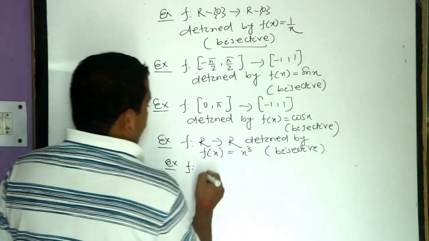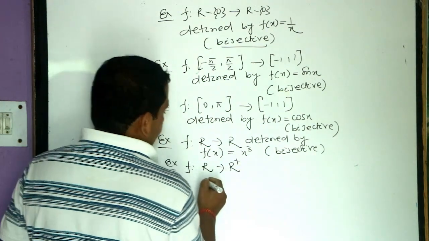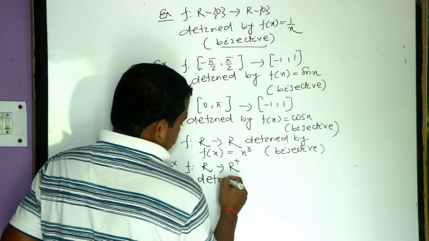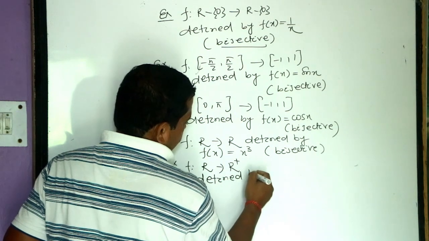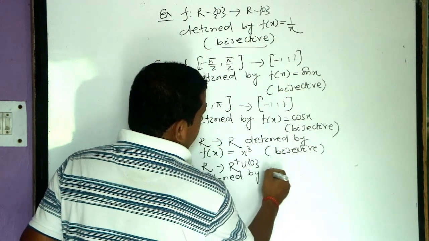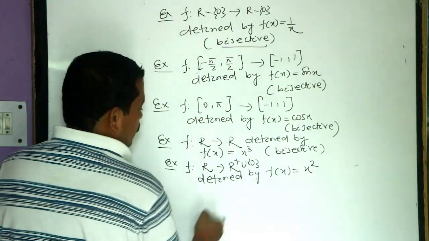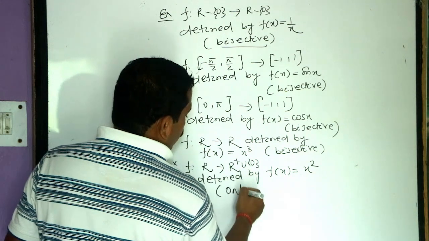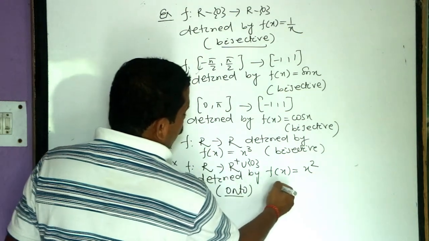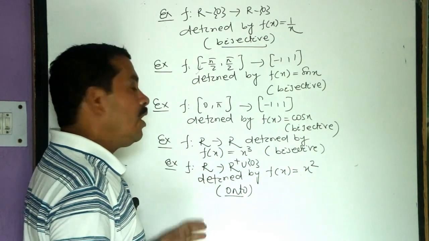F from R set to positive real numbers union 0 defined by f of x equals x square, it is only an onto function, not 1-1. It is only an onto function, not 1-1.